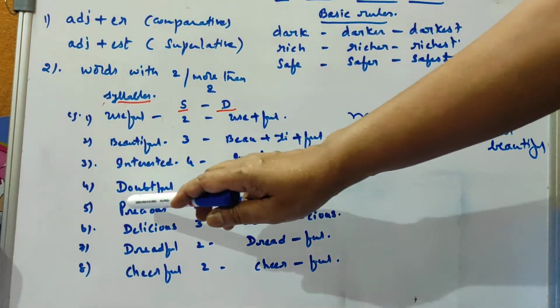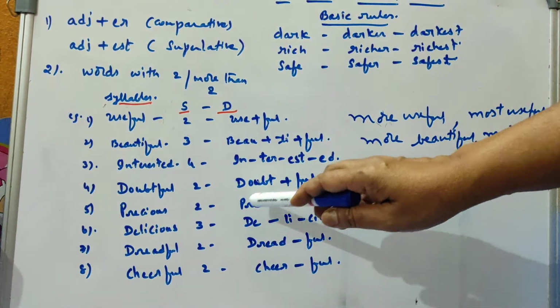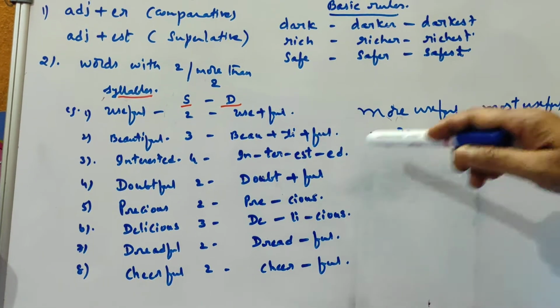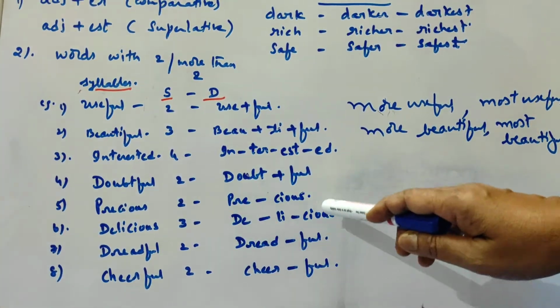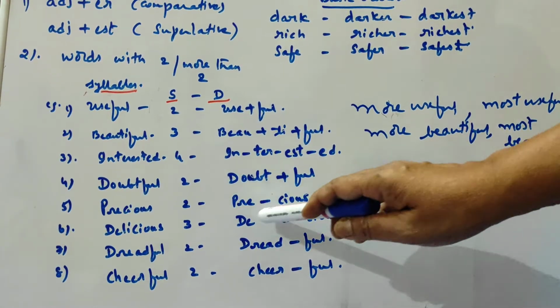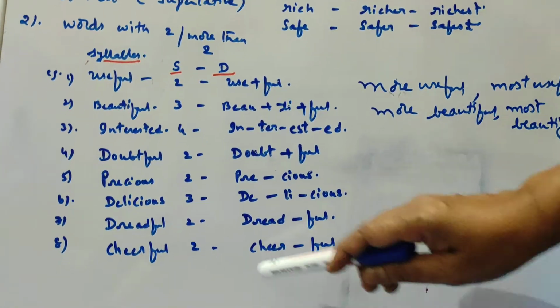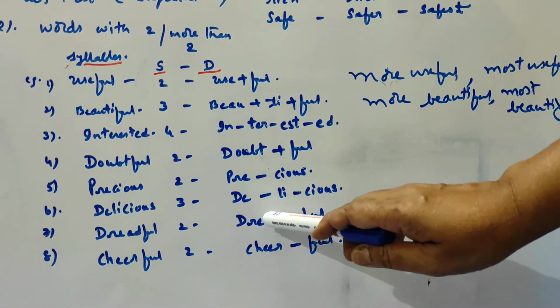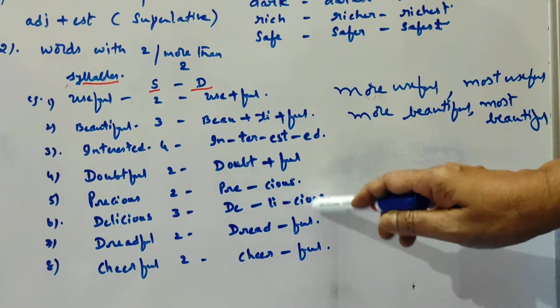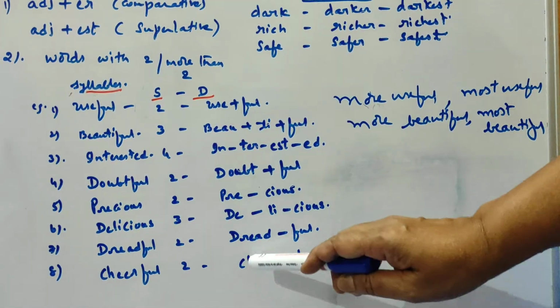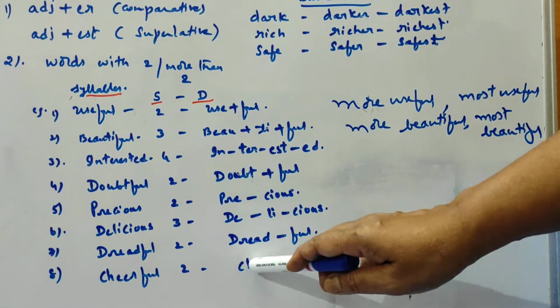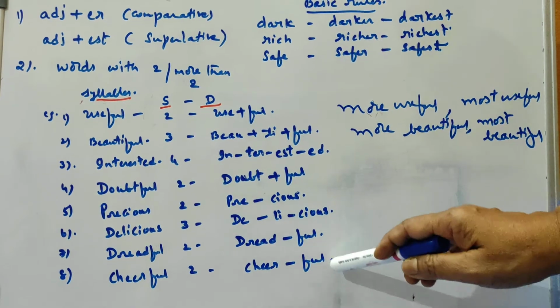So 2 syllables are there in precious. Then here more precious and most precious. Then delicious. 3 syllables are there. So more delicious and most delicious. Then dreadful. 2 syllables are there, dread and full. So this is more dreadful and most dreadful. Then cheerful. Cheer and full. So here 2 syllables are there, more cheerful and most cheerful.